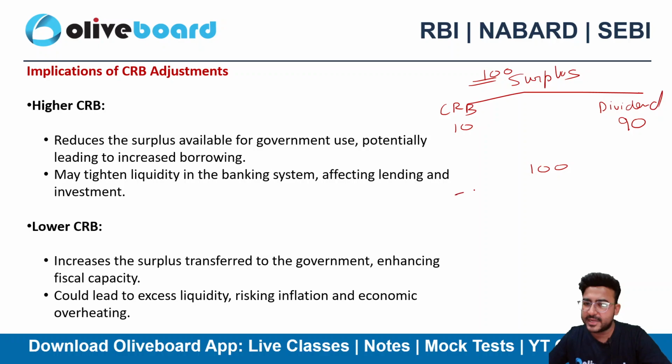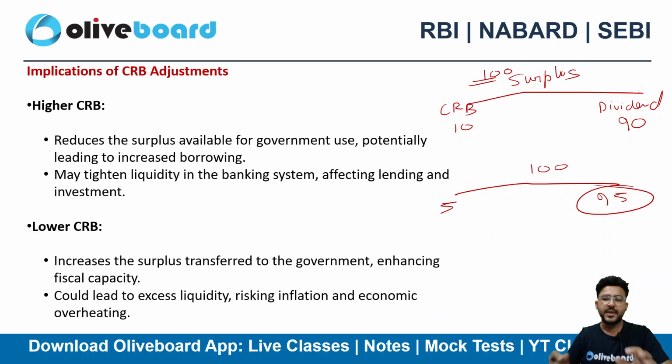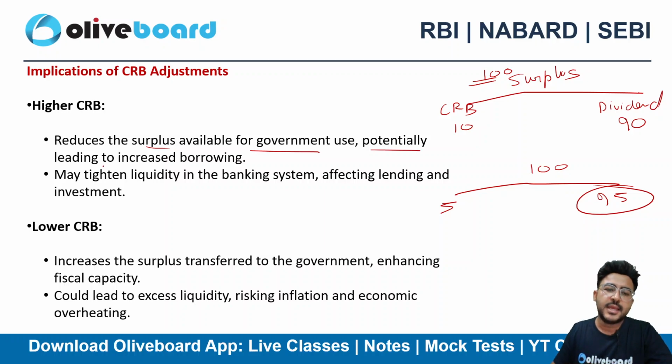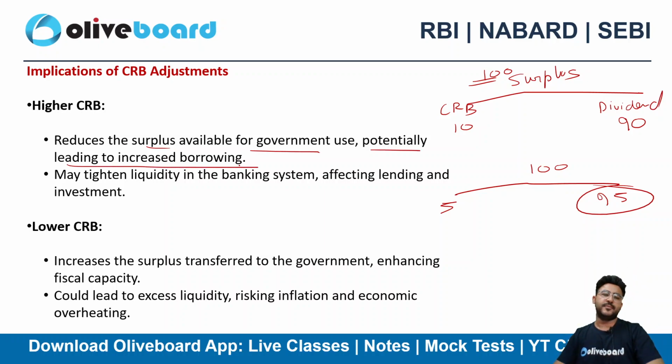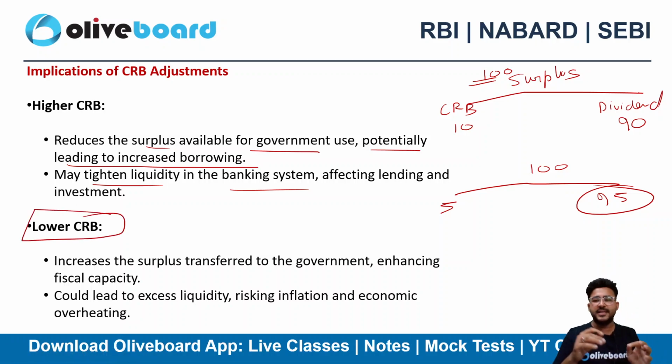However, if I keep the CRB at 5, definitely we will be paying 95 as dividend to the government. So RBI is pushing for a higher CRB. This reduces the surplus available for government use, potentially leading to increased borrowing, right? It may also tighten the liquidity in the banking system. However, with a lower CRB, which the government of India is pushing for, they want more dividend so that they can contribute to the nation, right?